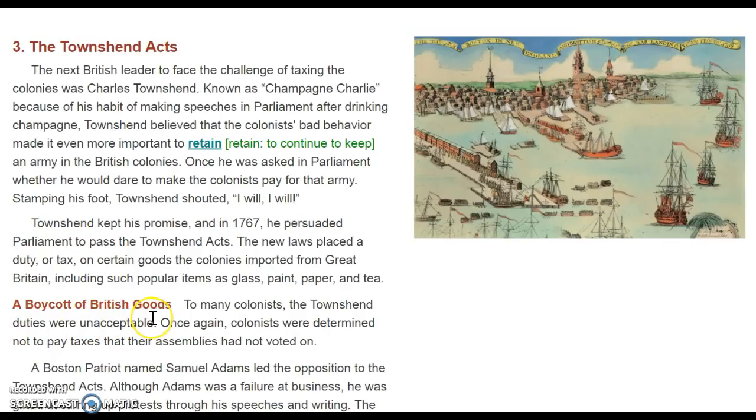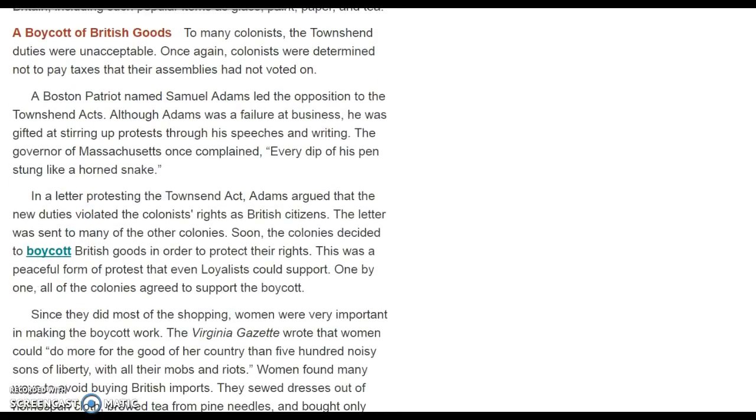A boycott of British goods. To many colonists, the Townshend duties were unacceptable. Once again, colonists were determined not to pay taxes that their assemblies had not voted on. A Boston patriot named Samuel Adams led the opposition to the Townshend Acts. Although Adams was a failure at business, he was gifted at stirring up protests through his speeches and writing. The governor of Massachusetts once complained, "Every dip of his pen stung like a horned snake."